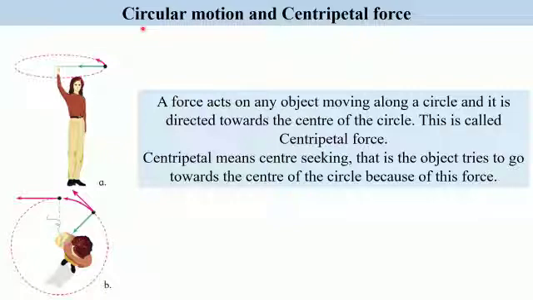Some of the most common examples of uniform circular motion are, for example, the moon revolves around the earth at uniform speed. The earth revolves around the sun. We know that it takes 365 days for the earth to complete one revolution around the sun.